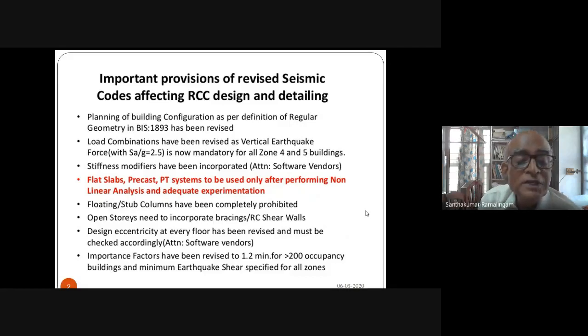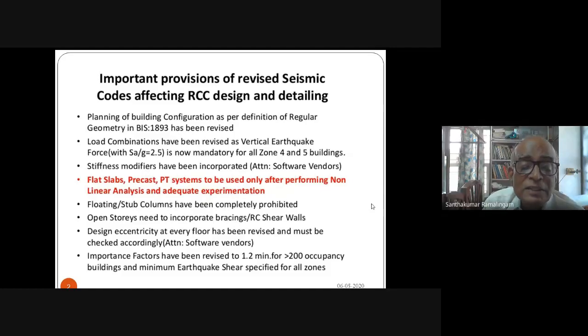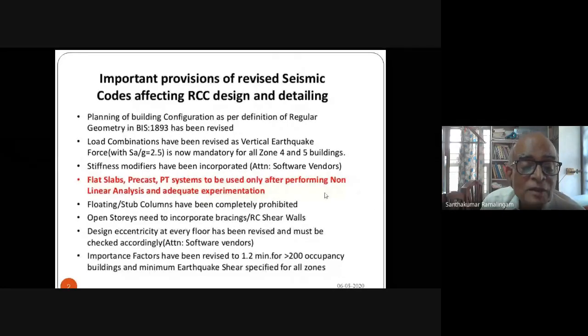Now, floating and stub columns have been completely prohibited. Open stories need to incorporate bracings or RC shear walls. Design eccentricity at each floor level has been revised and must be checked accordingly. And this again has a thing with software. Importance factor has been revised.